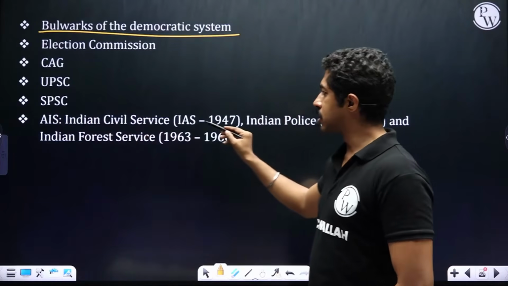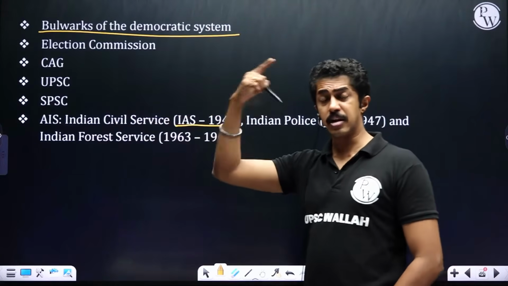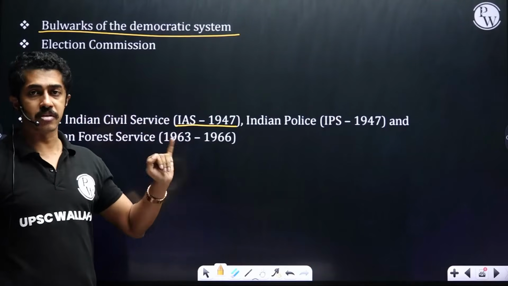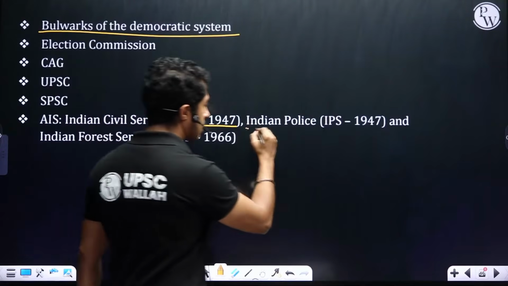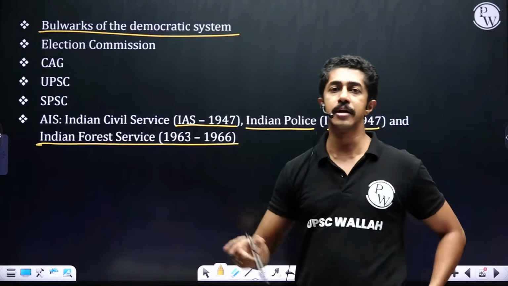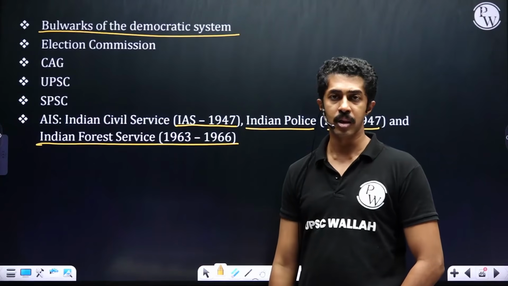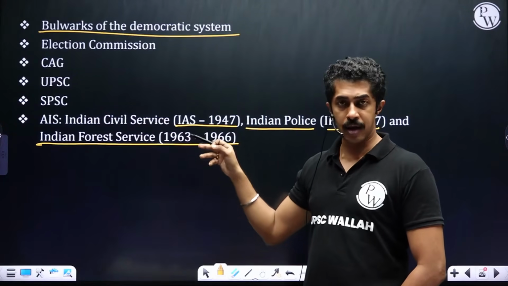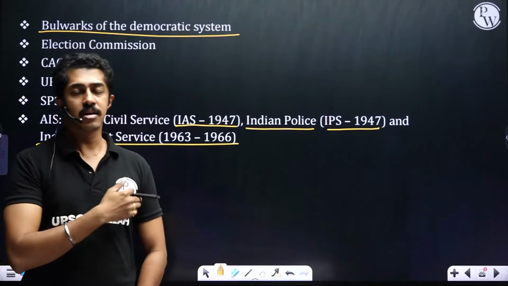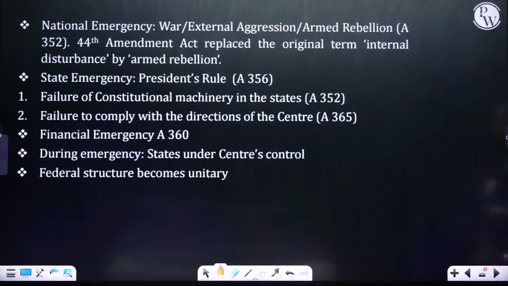All India Service. Indian Civil Service, as it was at the time of the British, ended up getting known as Indian Administrative Service, IAS, from 1947. The Indian Police became Indian Police Service in 1947. Indian Forest Service was introduced between the years 1963 to 66. These are the 3 All India services that we have. Clear? Indian Civil Service became IAS, Indian Police became Indian Police Service, both in 1947, Indian Forest Service 63 to 66.